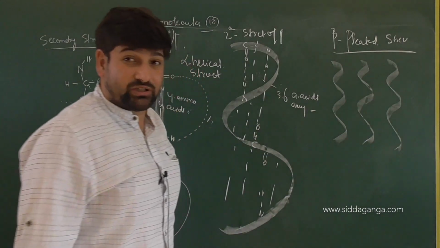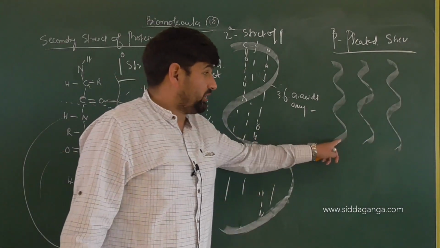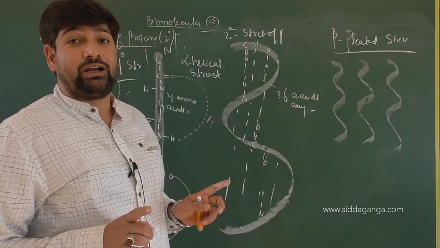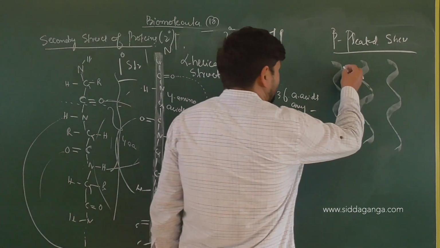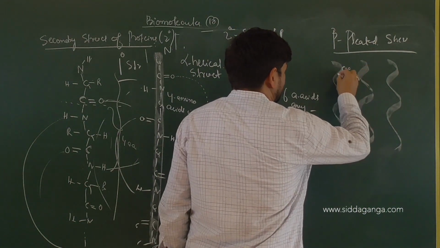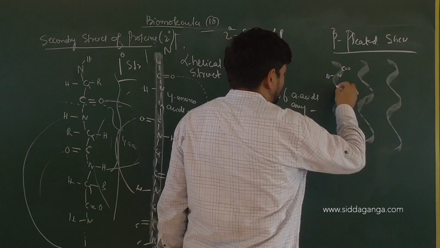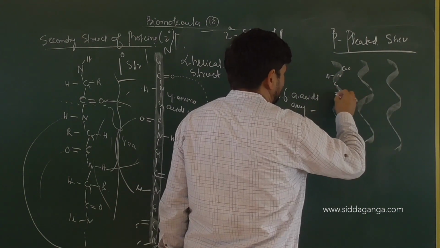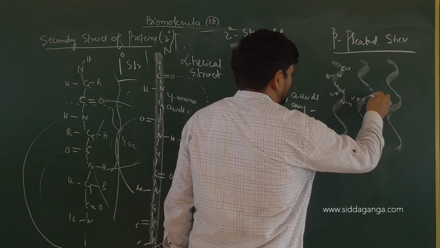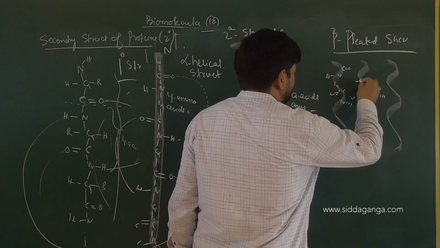Keep in mind, a secondary structure is not necessarily made up of only one chain. There can be many chains. Look here: you have C double bond O, then NH in the opposite direction, then C alpha, then C double bond O, then NH. There will be many C double bond O and NH groups.